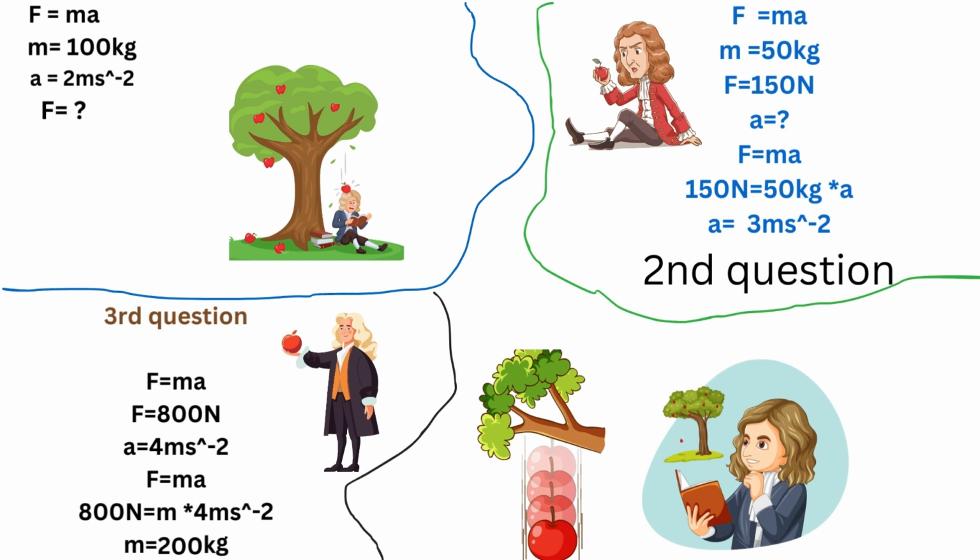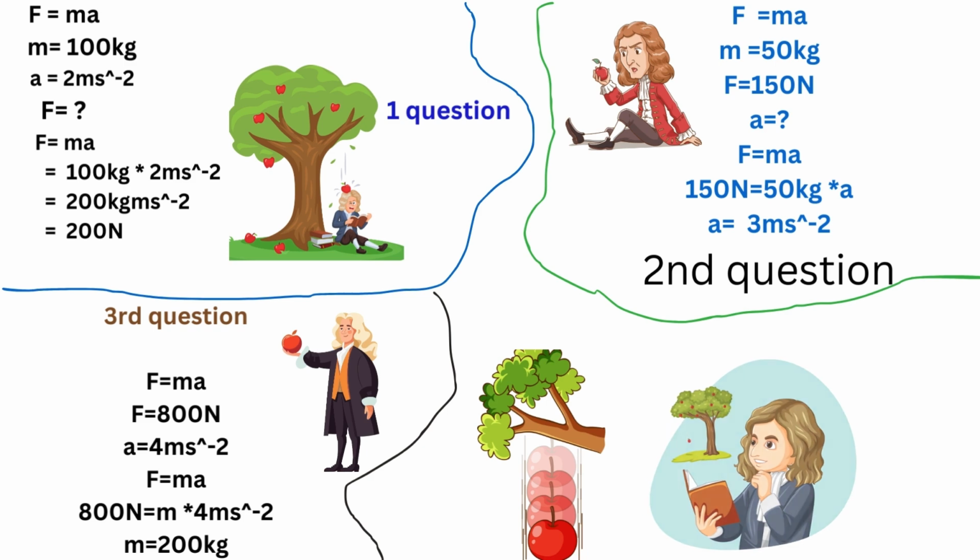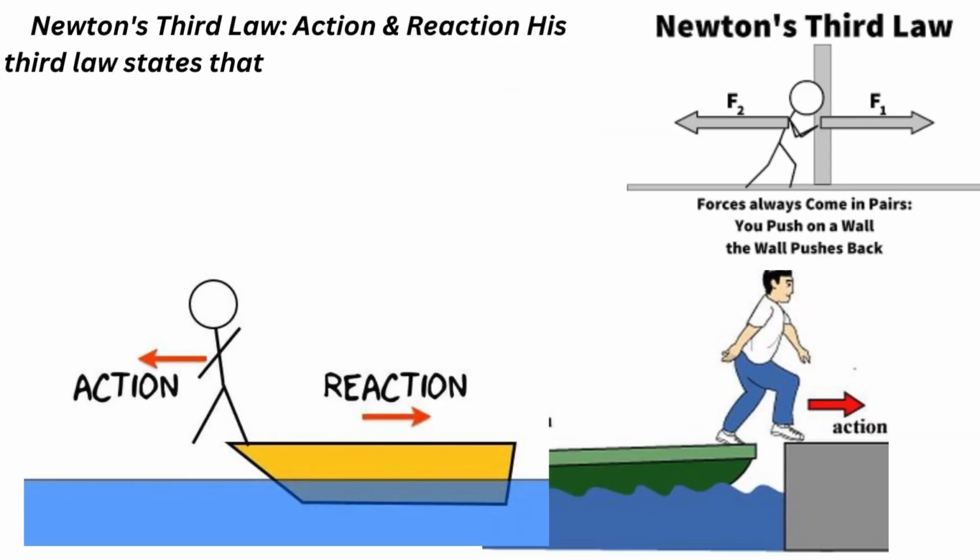Newton's third law: action and reaction. His third law states that for every action force in nature, there is an equal and opposite reaction. If object A exerts a force on object B, object B also exerts an equal and opposite force on object A. In other words, forces result from interactions.